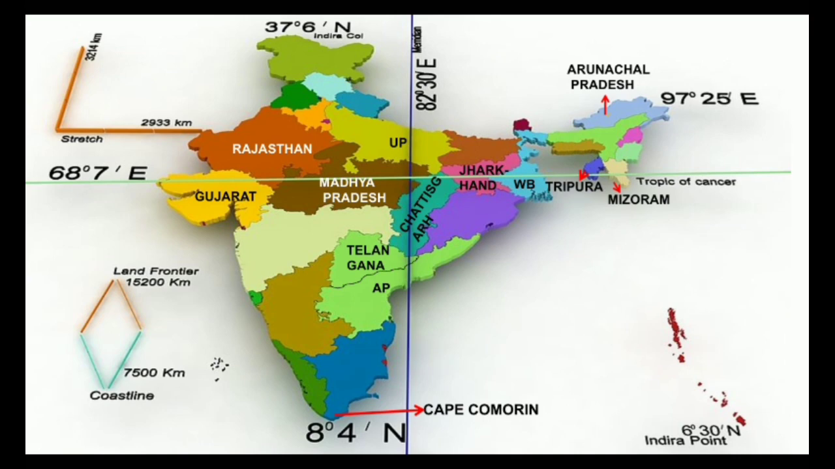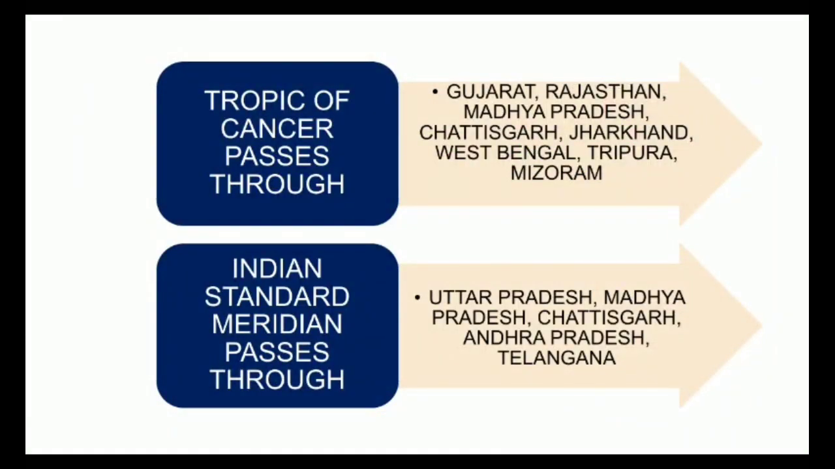Also, the northern tip of India is Indira Kol, the southern tip of India is Indira Point, and the southern tip of mainland India is Cape Comorin. We will get some more facts in the upcoming MCQs. I have already told you the states. You can take the screenshot.